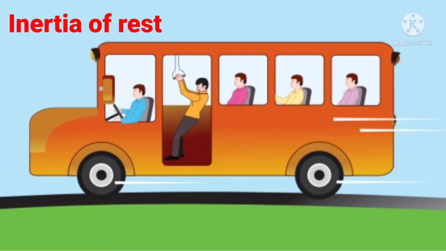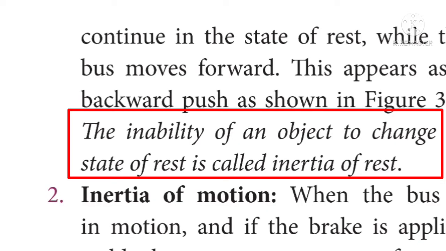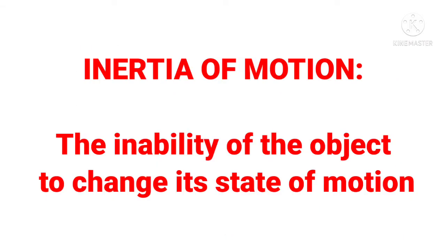Due to inertia, the body of the passenger tries to continue in the state of rest while the bus moves forward. This appears as a backward push, as shown in the figure. Hence the inability of the object to change its state of rest is called inertia of rest.